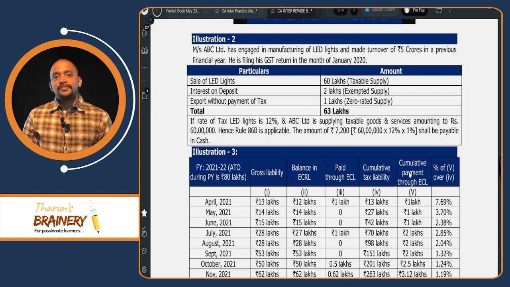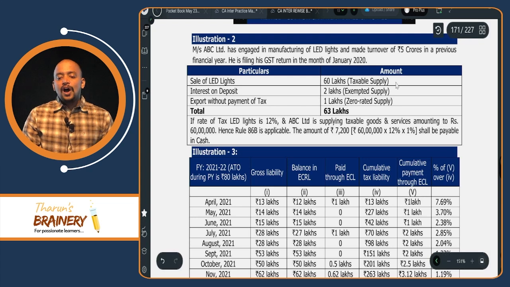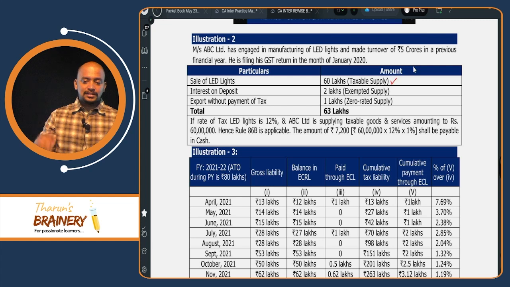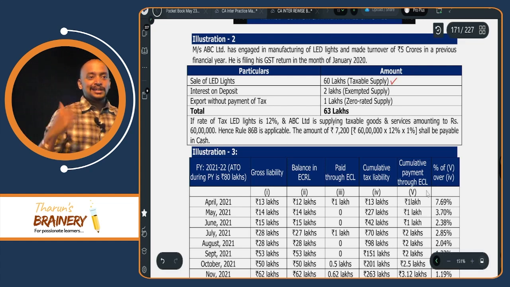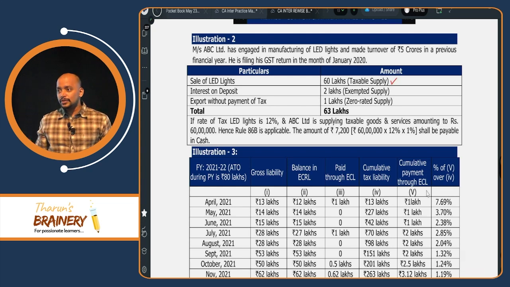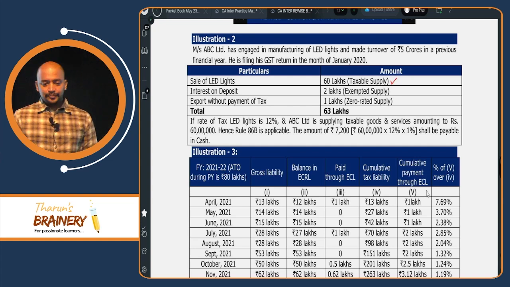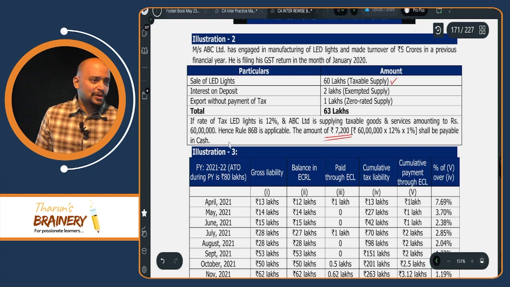Export without payment of tax, 1 lakh, zero rated. That we will not take, only taxable supplies. On these taxable supplies, what is the GST payable? 12%. Then how much do we have to pay through cash ledger? Please calculate. 60 lakhs into 12%. What is the tax liability? 7 lakh 20 thousand into 1%. So 7,200 you have to pay through cash ledger.